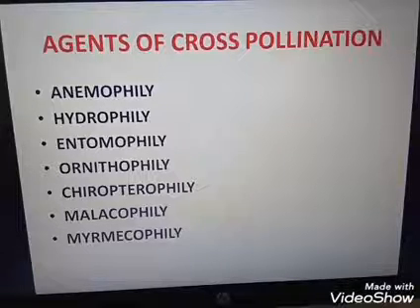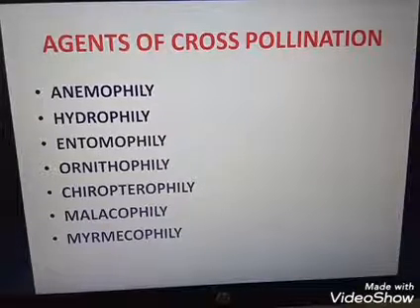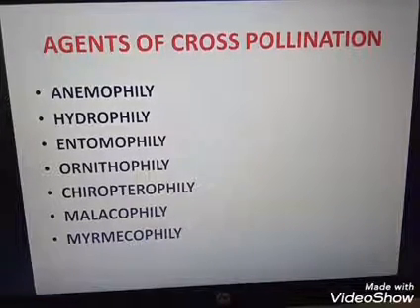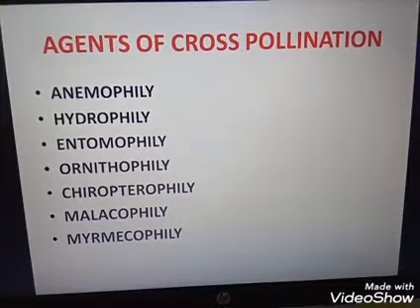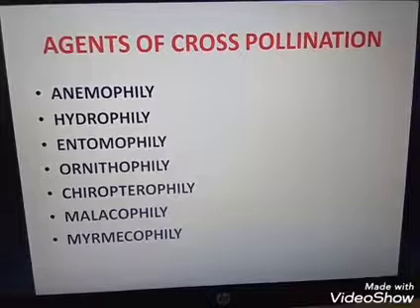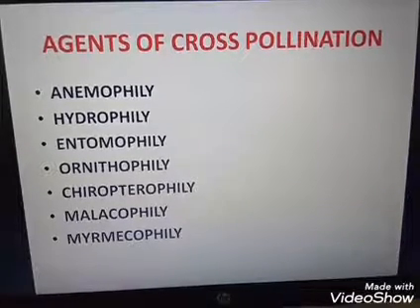Then the flower wall, if present, is coated with wax. Flower whorls means calyx, corolla, like that; they are coated with wax. The next feature is that pollen grains are small, light-weighted and non-sticky, and also coated with wax. Stigma is unwettable but sticky. What are the features of hydrophily? The form of pollination in which pollen is distributed by water is known as hydrophily.